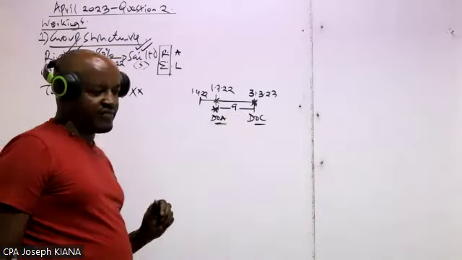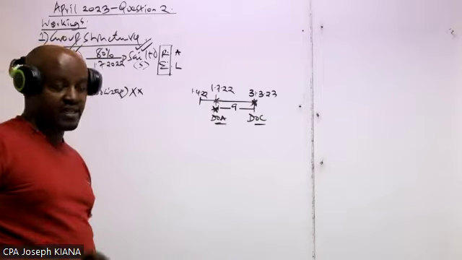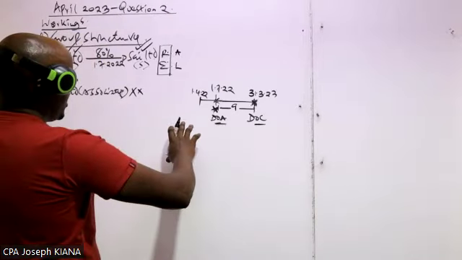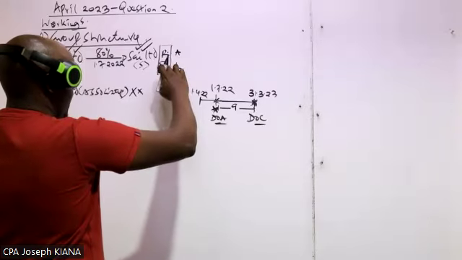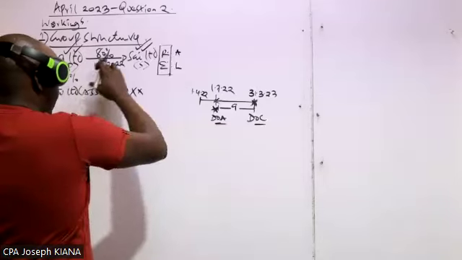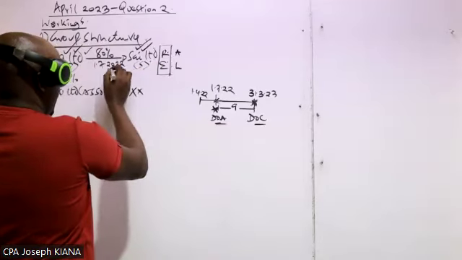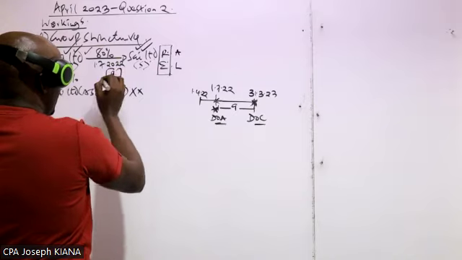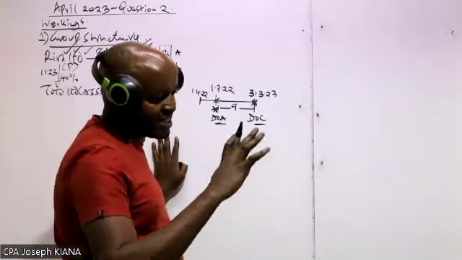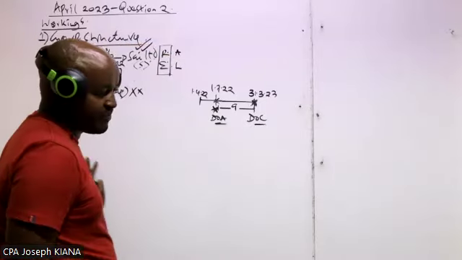Yes, so here we have 9 months. What does that mean? It basically means that in preparing this consolidated income statement, we are going to take the revenue and expenses of the parent for the whole year. But for this one, which is a subsidiary, we are going to take into account the revenue and expenses for how many months? 9 months. And basically we combine that with that of the parent.